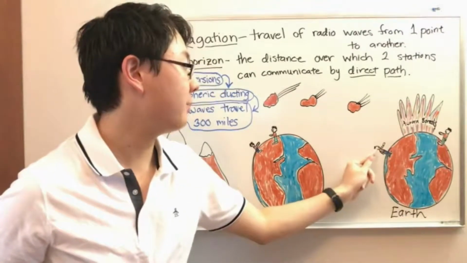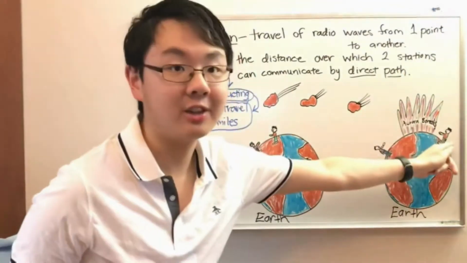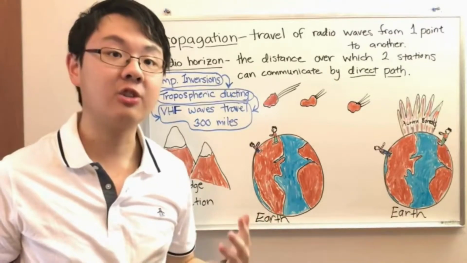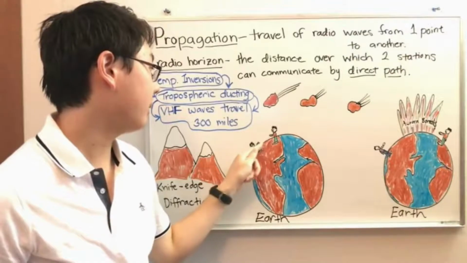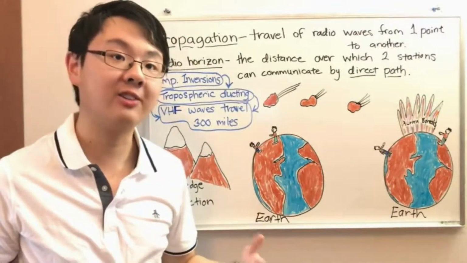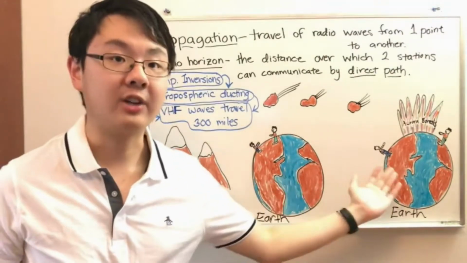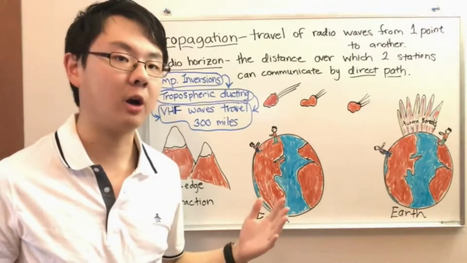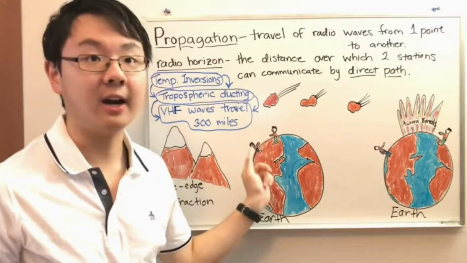And we could aim the radio wave up this way so it doesn't go in the center of the Earth, but then it just sort of goes up here into space and it never gets to this guy either. So we have sort of a problem. But this is what we call the radio horizon. It's the distance over which people can communicate over a direct path. So here these people can communicate straight line of sight. Here these people cannot, and that's radio horizon. Radio horizon is limited, as you can see, by the curve of the Earth. And again, these drawings are sort of exaggerated, by the way. Normally, you would actually lose sight of the person due to the curve of the Earth after about 5 miles, not necessarily the amount of distance that you see here.